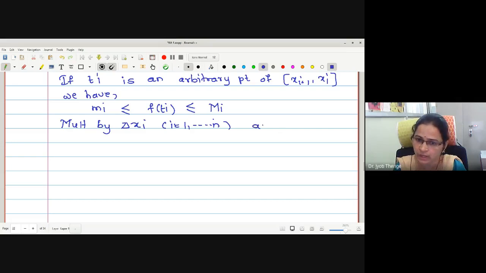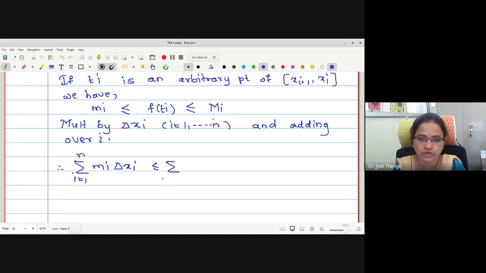Therefore, the first sum is summation i equals 1 to n of small mi delta xi, less than or equal to summation i equals 1 to n of f of ti into delta xi, which is again less than or equal to summation i equals 1 to n of capital Mi into delta xi. Correct?